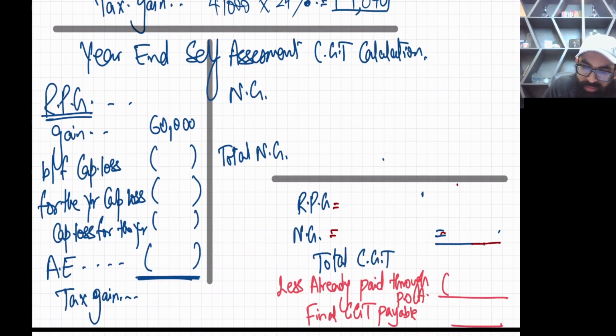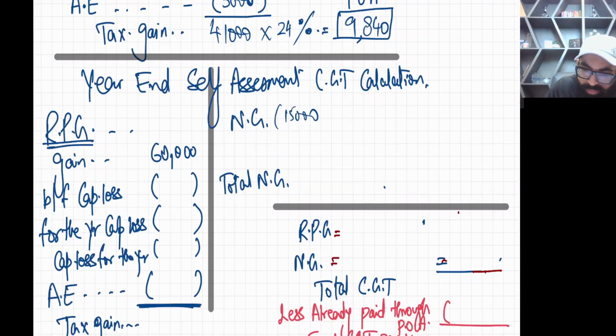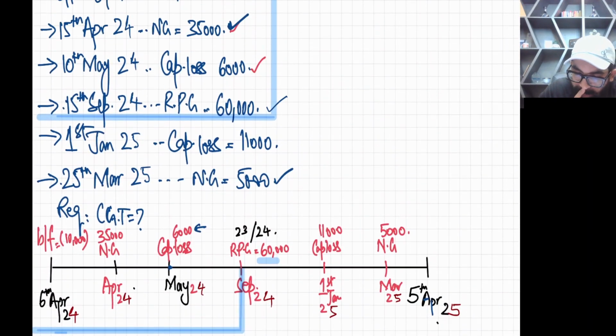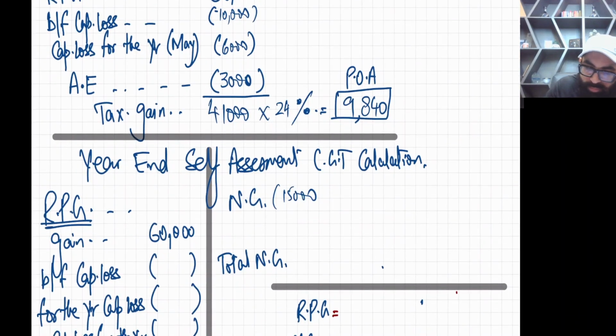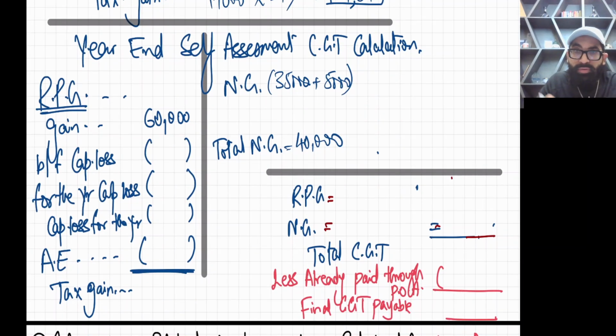Final: 60,000 is your RPG, and normal gain is 35 plus 5, so 35,000 plus 5,000 is 40,000, the total NG. Now, what losses do you have? You have losses brought forward. Now we are doing it right from scratch.